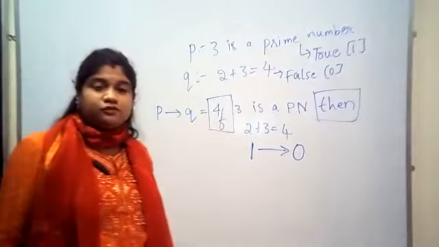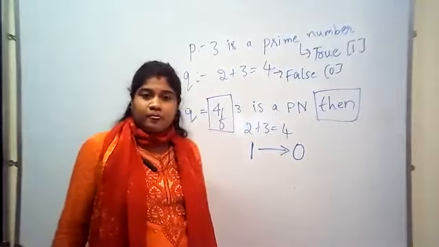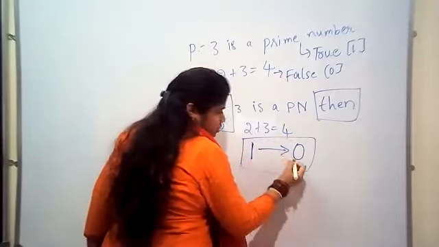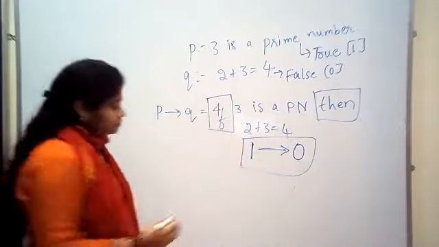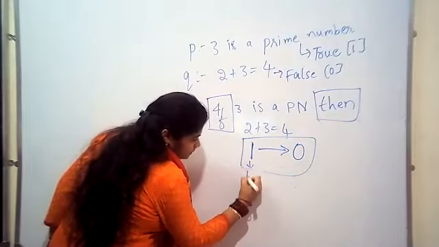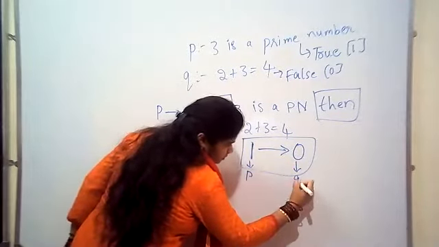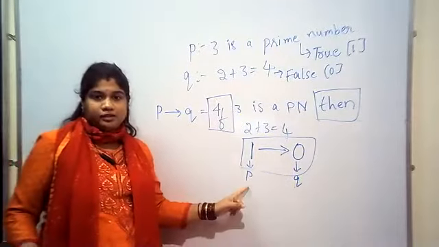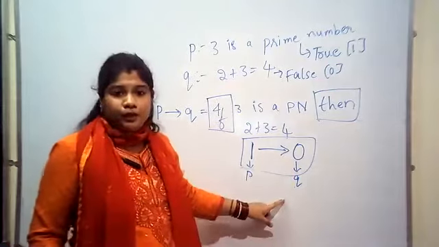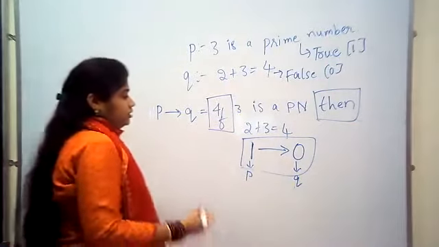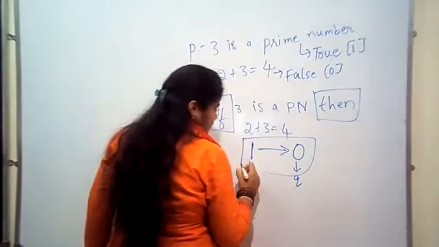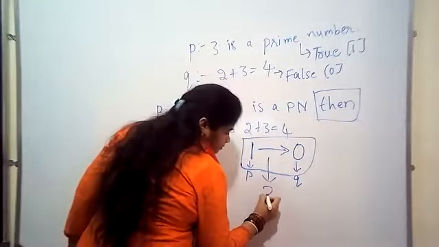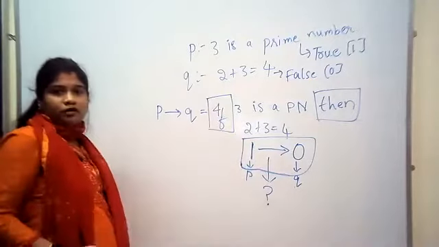Whether 2 plus 3 is 4? False. So I have got here one condition 0. This is P, this is Q, because this is P condition Q. Fine. Now, once this is P and this is Q, I want the result of this.